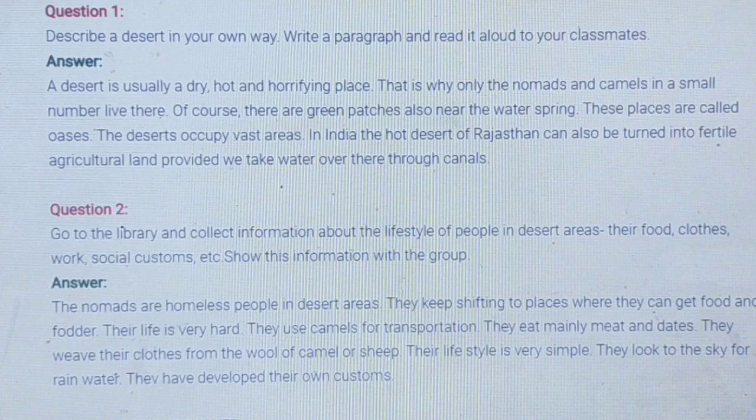Of course, there are green patches also near the water springs. These places are called oases. The deserts occupy vast areas. In India, the hot desert of Rajasthan can also be turned into fertile agricultural land, provided we take water over there through canals.